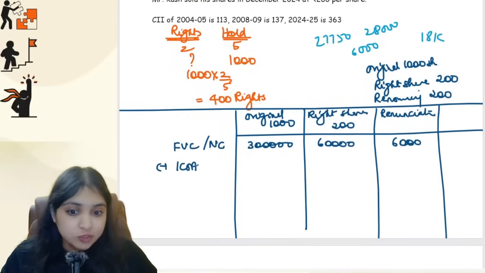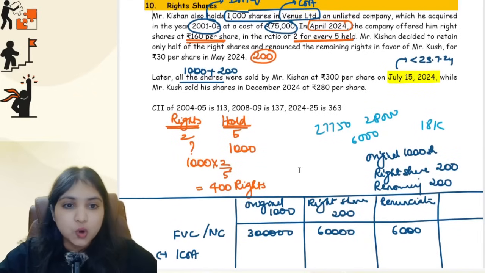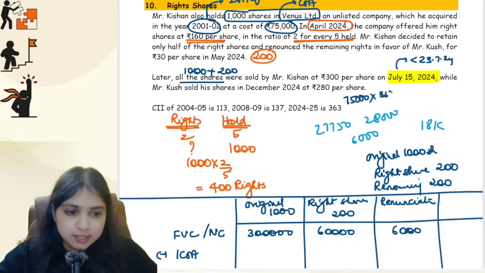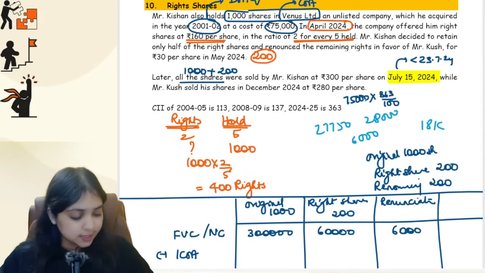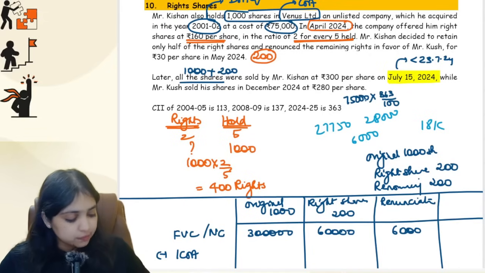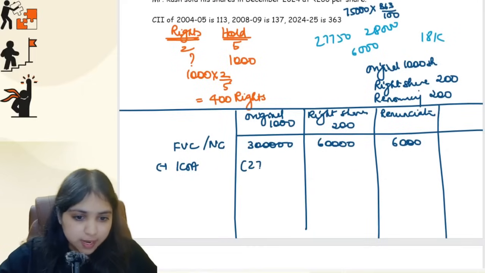Alright, so I'll straight away come to the cost of acquisition step. I'll index the cost of acquisition because the transfer happened before the amendment. For the original shares, I purchased them at 75,000. So 75,000 into the CII of the year of transfer, 363, divided by the CII of the year of acquisition, 2001-02, guys, where the indexation is 100. 75,000 into 363 by 100, which is 2,72,250.